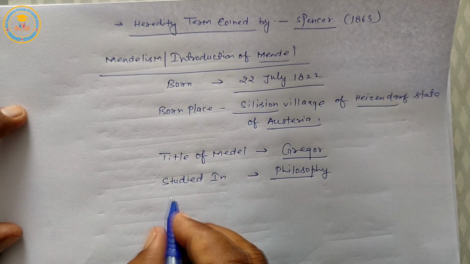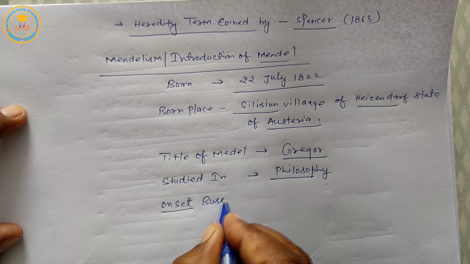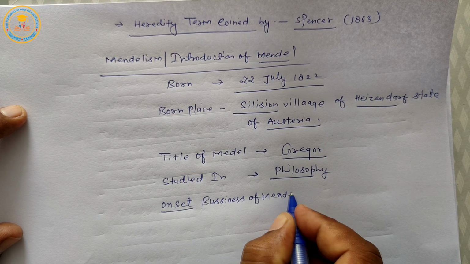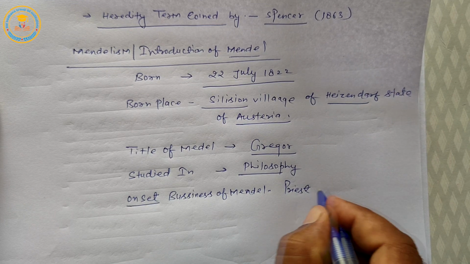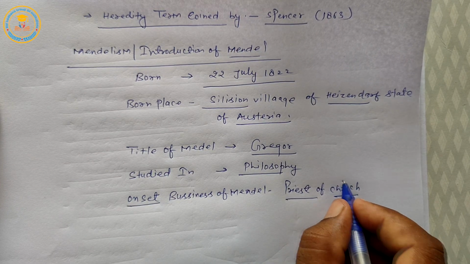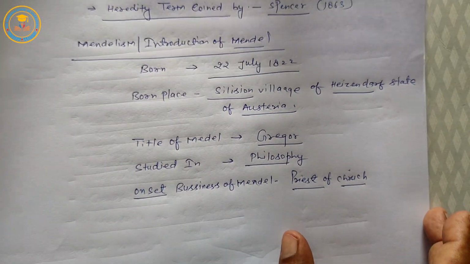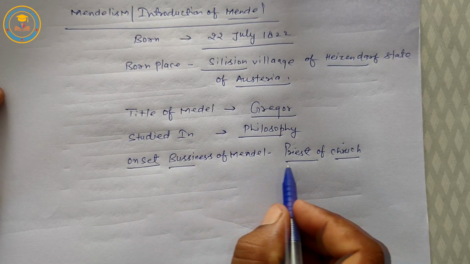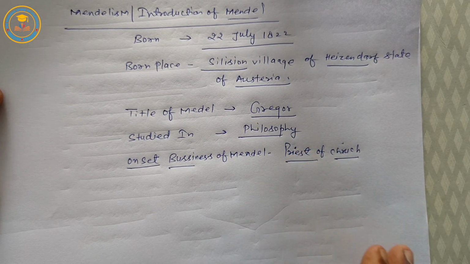Next, onset business, it means initial business of Mendel, is priest of church. Students, remember this church is located in Brunn city.